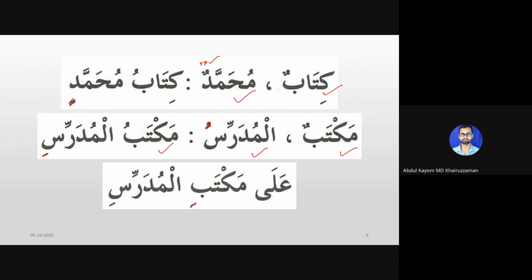Ala maktabil mudarrisi. We cannot say ala maktabul mudarrisi. We have to say ala maktabil mudarrisi. This kasra comes because of the preposition ala, and this kasra comes because of the possession. This maktab belongs to whom? To the mudarris.